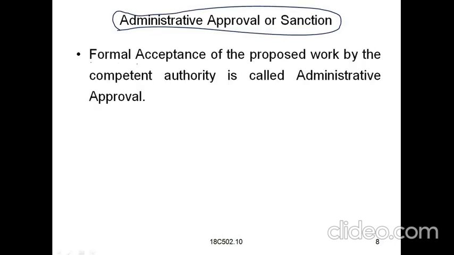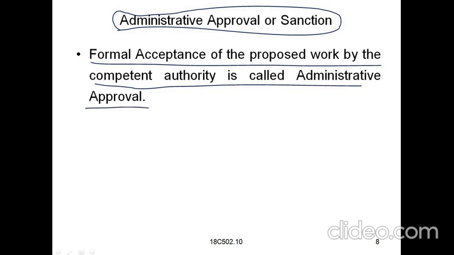and here, administrative approval or sanction. So what is administrative approval and sanction? Formal acceptance of the proposed work by the competent authority is called administrative approval. People from the administrative department or the office section, such as junior assistants, senior assistants or office in-charges, will prepare the formal acceptance of the proposal, describing the actual concept of the project work.